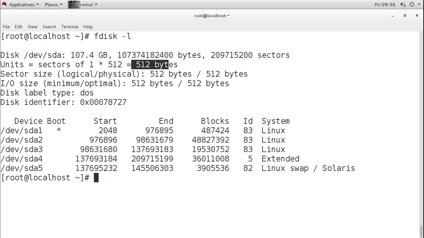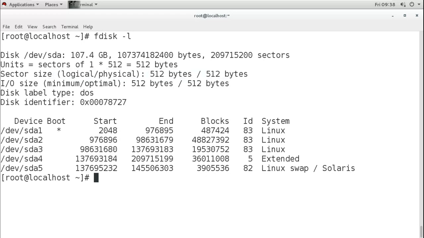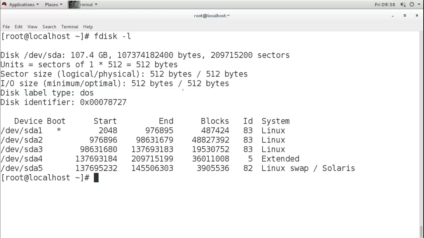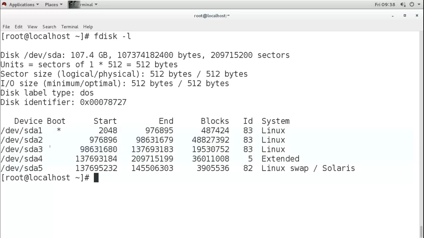And because of that, the sector size, logical and physical both, is 512 bytes, and that means the input output size is also 512 bytes. So any data you input or output will be in 512 bytes. This is the label for the disk, it is DOS, and the identifier for the system. Then it shows how many partitions we have: sda1, 2, 3, 4, and 5. This star indicates that this partition is the boot partition.